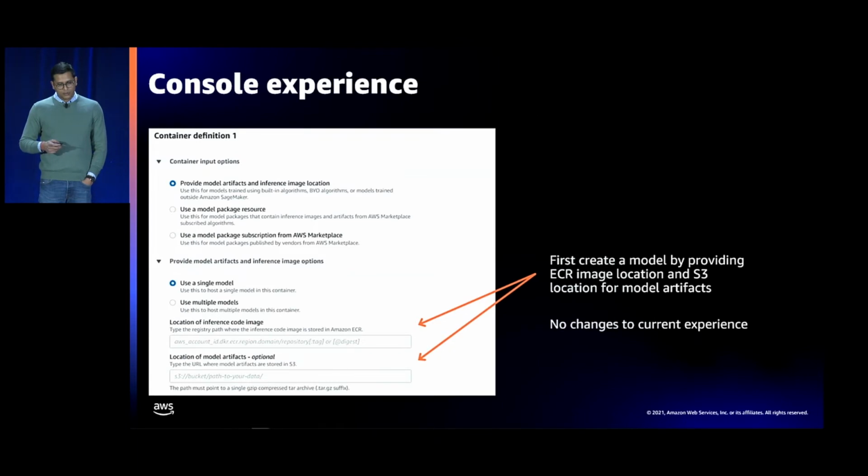And I quickly wanted to run you through the console experience as well. So again, in the console, the experience is exactly the same as what you currently have with other inference options. You'll have three steps that you need to follow. First, you have to create a model where you'll have to provide the ECR image location and the S3 location of model artifacts.